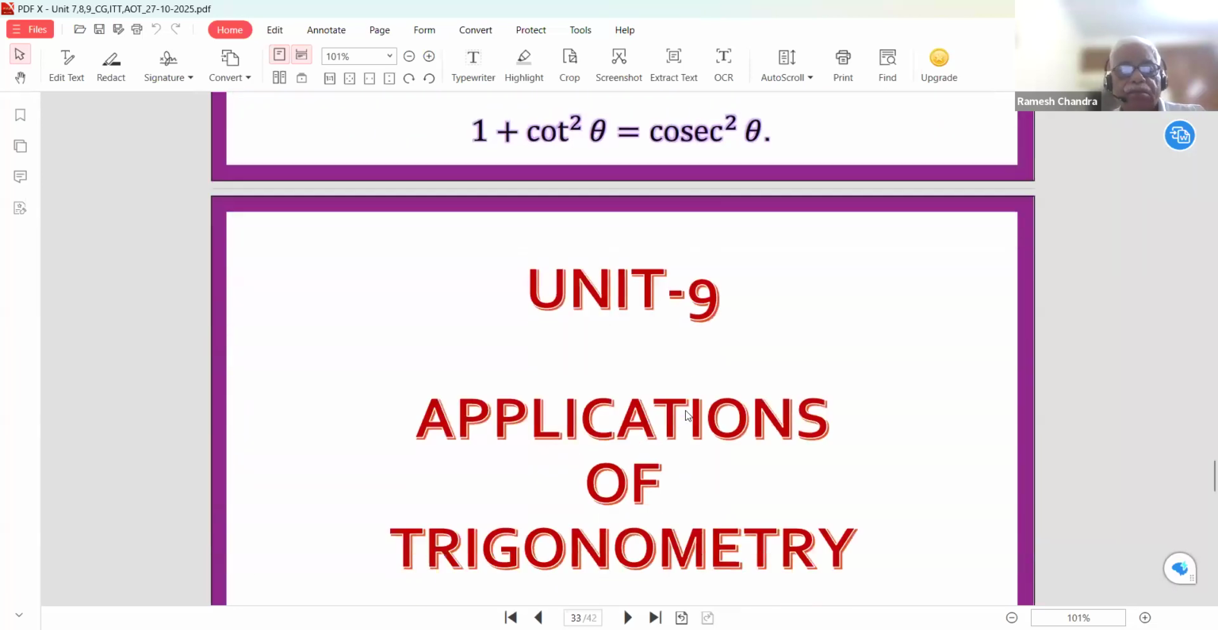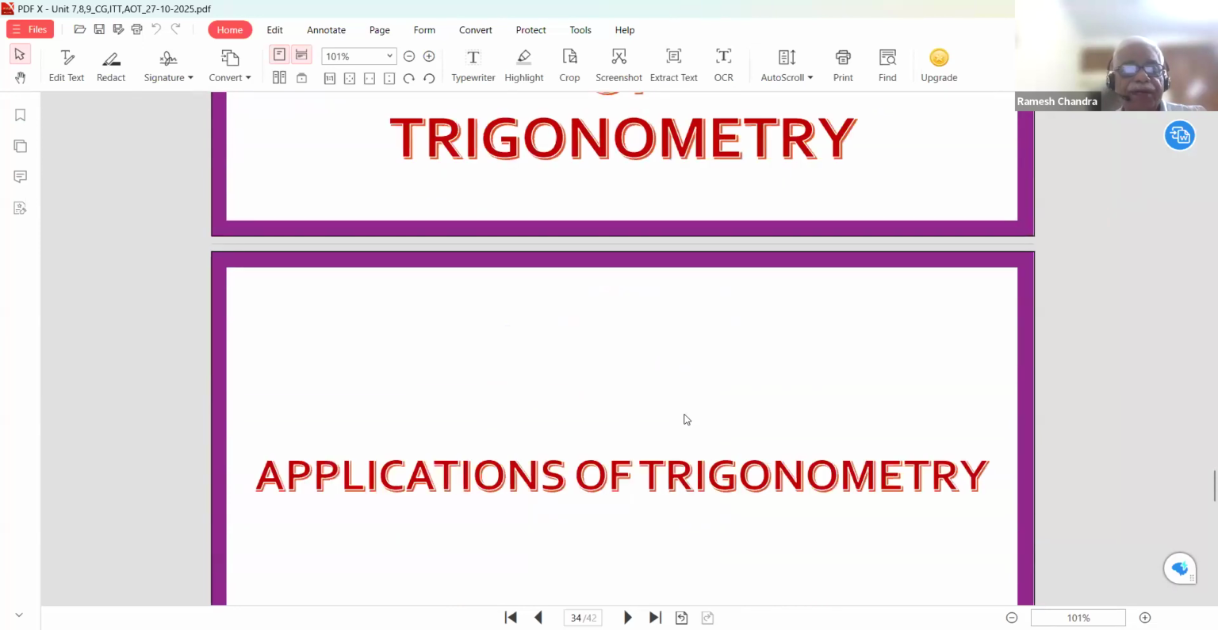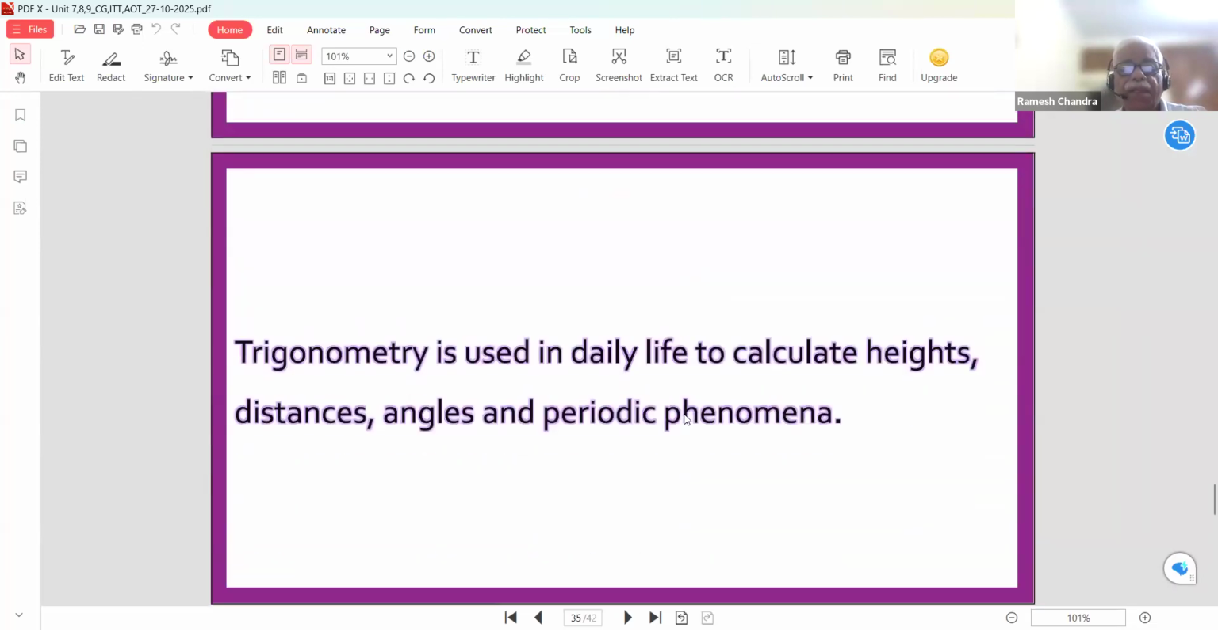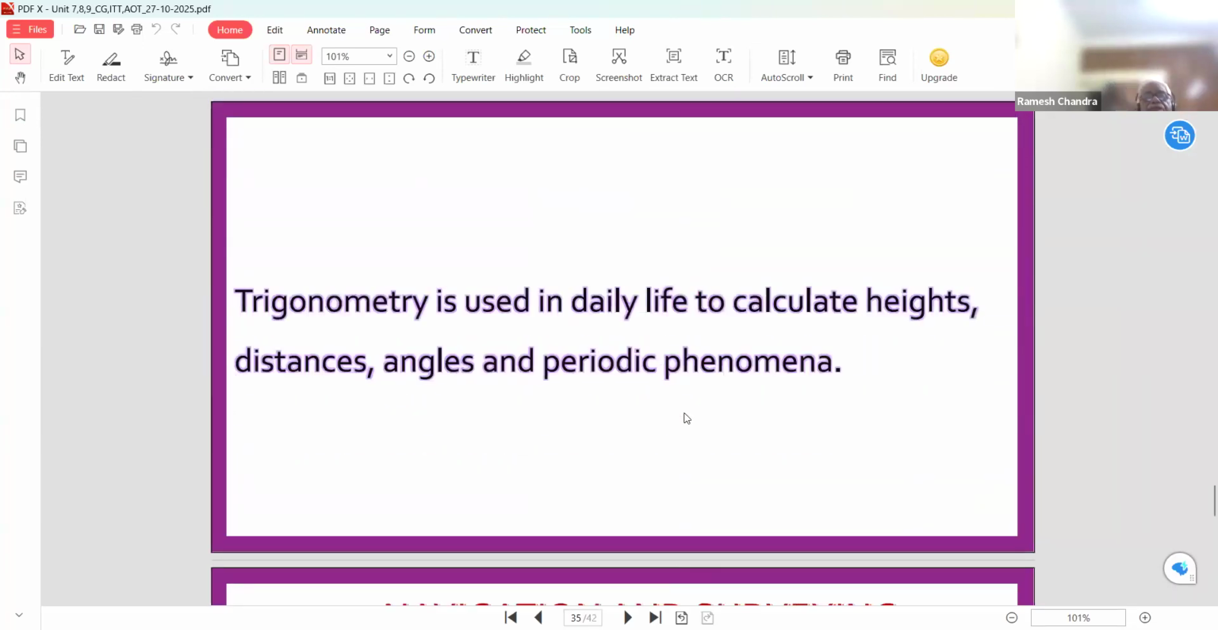And now, applications of trigonometry. What are the applications of trigonometry in our textbook? Only height and distance questions are given: how we can get the height of a building, a tower, or a pole, and the distance of the pole from the observer. Many questions like that are given. But the applications of trigonometry are not restricted to heights and distances.